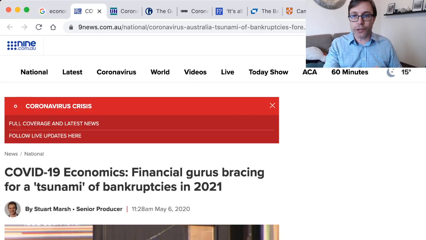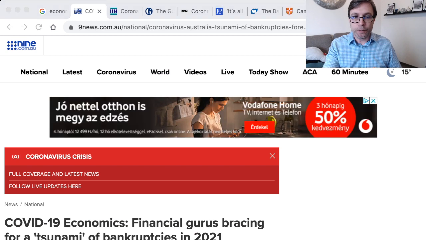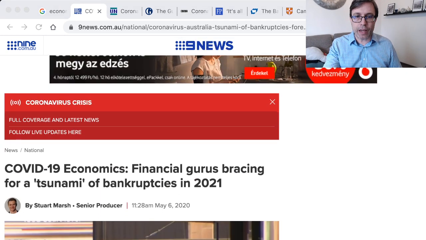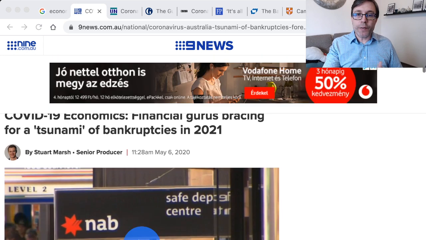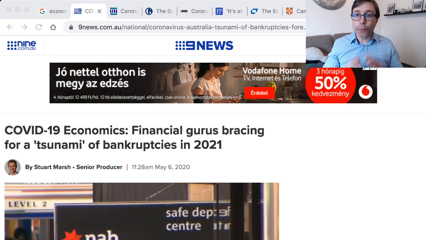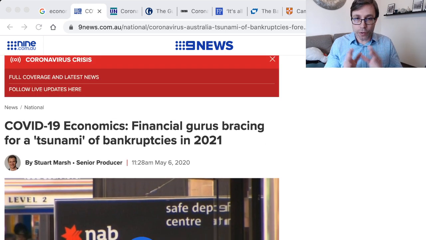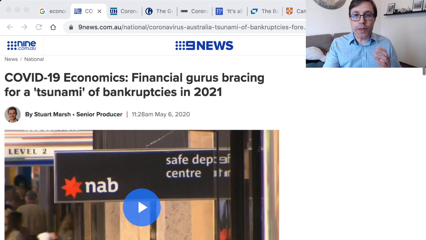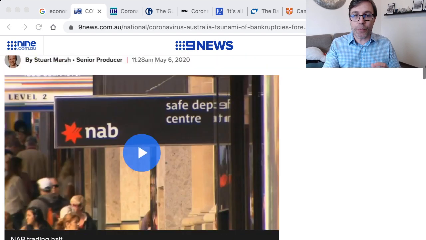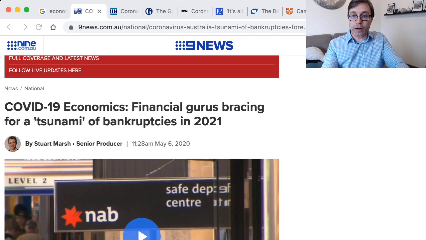So let's look at the first article that we have right here, which is talking about COVID-19 economics. I'll read it and then I'll go back through and we'll stop and look at some words. So it says, financial gurus bracing for a tsunami of bankruptcies in 2021. So this is an important word that you're going to hear a lot of.